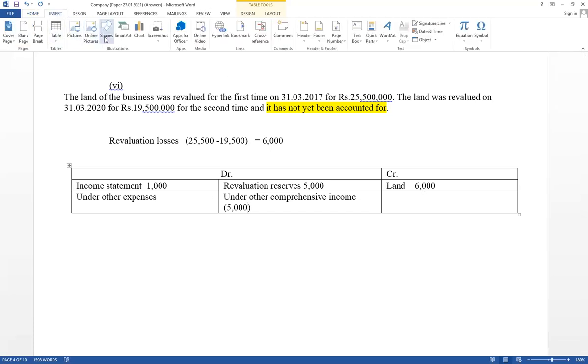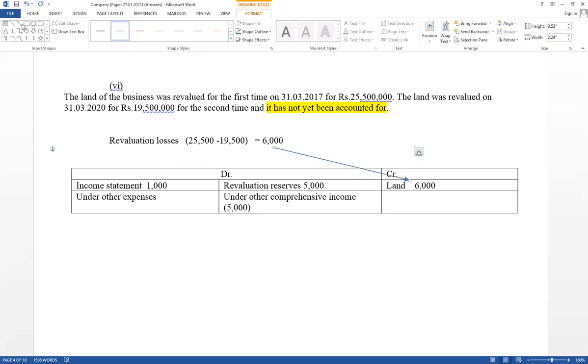If there's double entry, land account credit 6,000, and revaluation reserves account debit 5,000, and income statement debit 1,000. If there's double entry. When we are going to record in the company sum, total loss should be included in the PPE schedule.